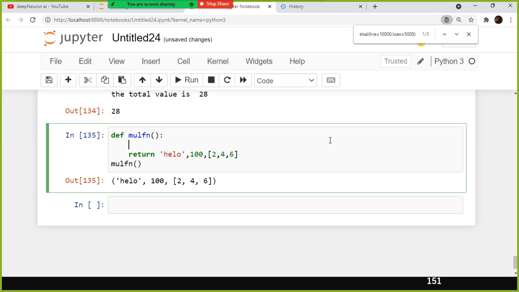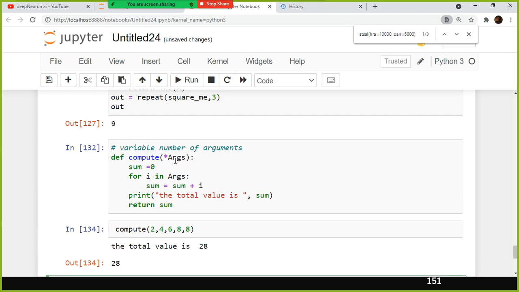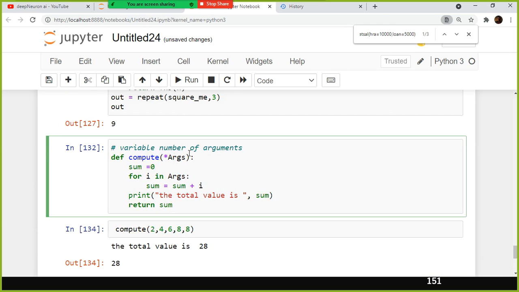Yes, so the star args is for non-keyword arguments, right? See, this capital A is not a reserved word. You can use whichever name you need. You can use small a also. For example's sake, I used star args, and this is a non-keyword argument. Supposing you want to use a keyword argument along with the positional, variable number of arguments, can I use the keyword argument also? Yes, you can use that one also.